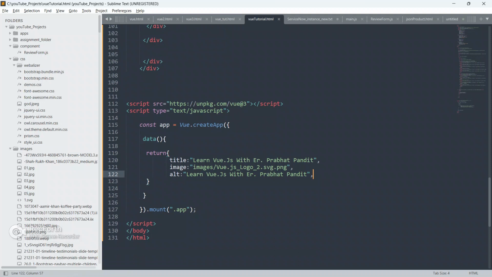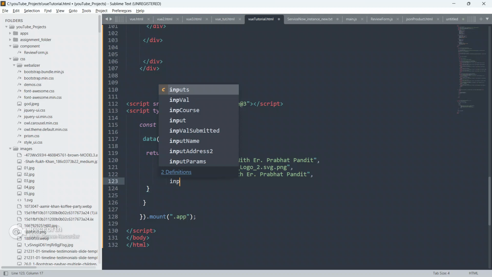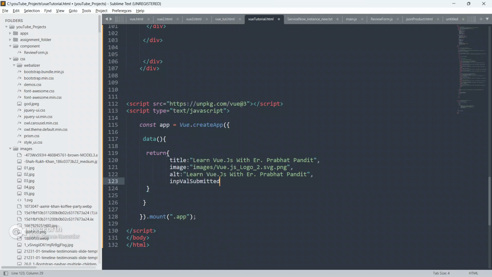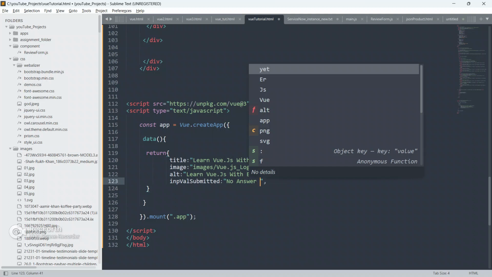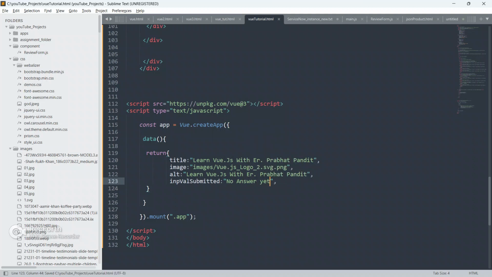We will define another attribute inside this view, input value submitted, and as of now we will give it some text like this, no answer yet.